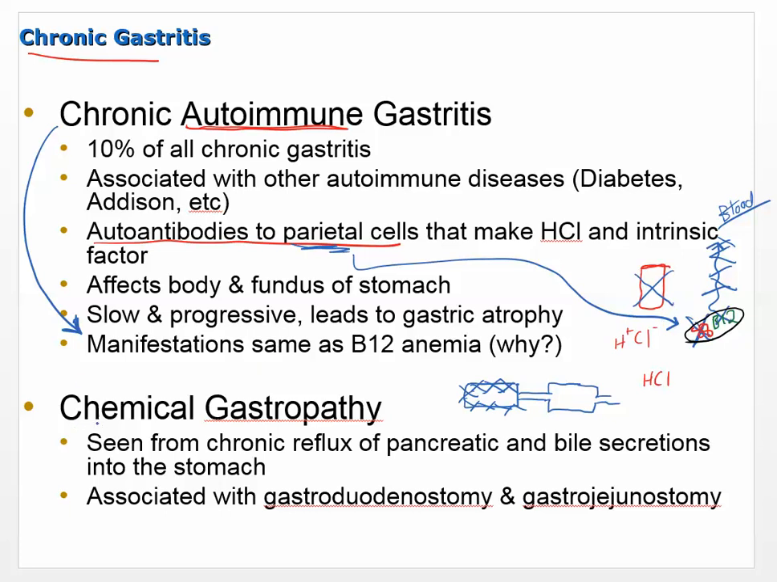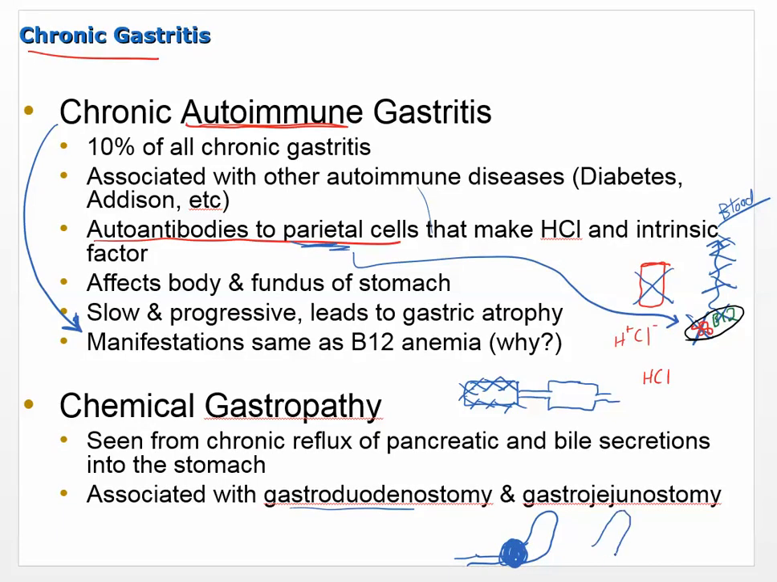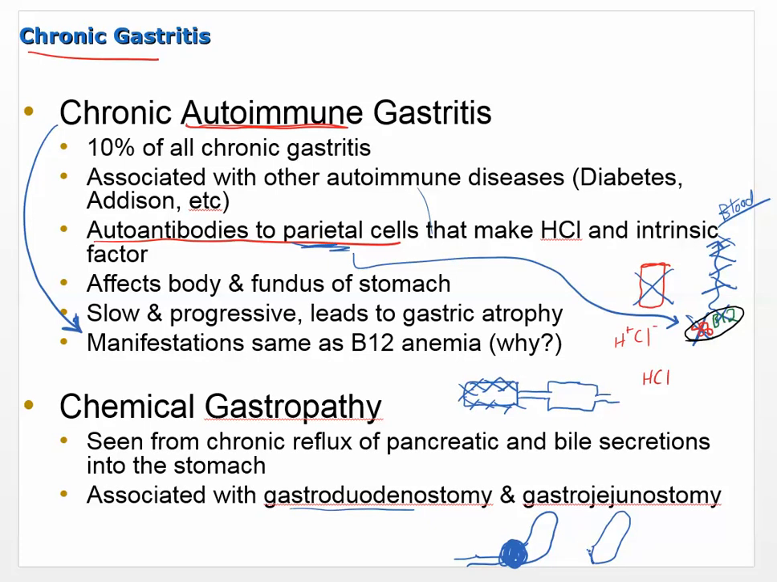And then there's one more, chemical gastropathy. This is really associated with these types of surgeries, gastroduodenostomy and gastrojejunostomy. What those are referring to is when maybe you have some damage to the stomach, maybe you have a cancer here, and that's where it goes out to the duodenum. And so you obliterate this whole area, and then you attach the intestine directly to the stomach. Okay, so that's what that is.